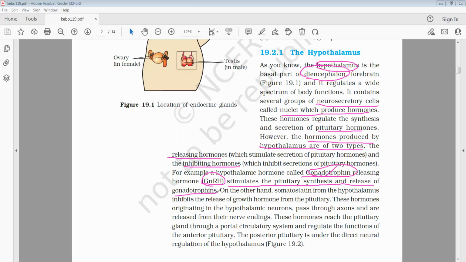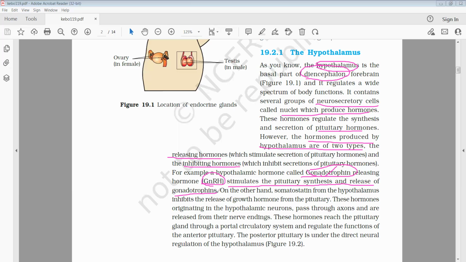Here GnRH stimulates the secretion of pituitary hormones so that gonadotropin is released, whereas somatostatin stops the secretion of growth hormone from the pituitary gland.